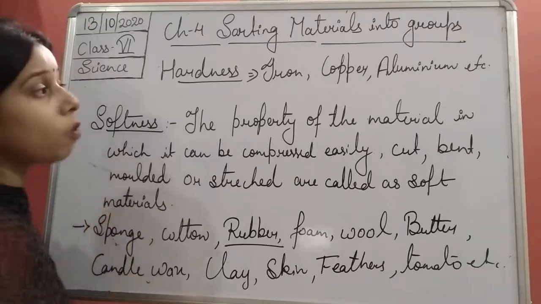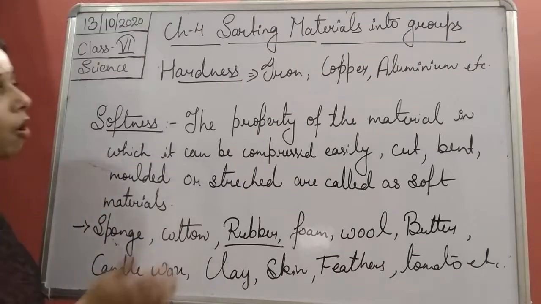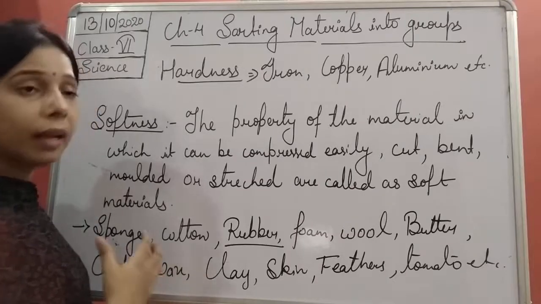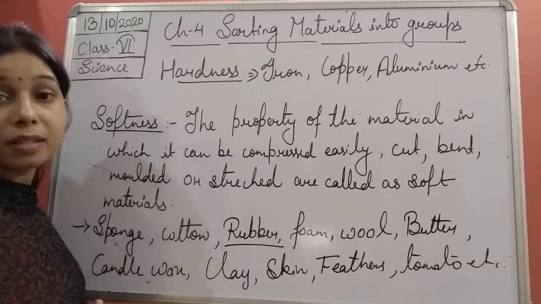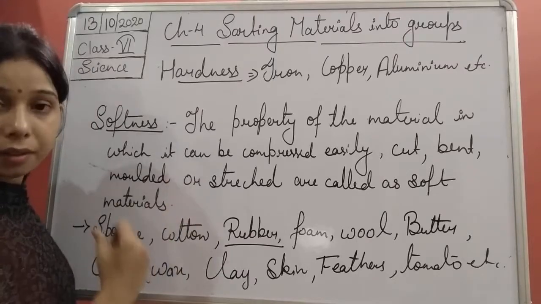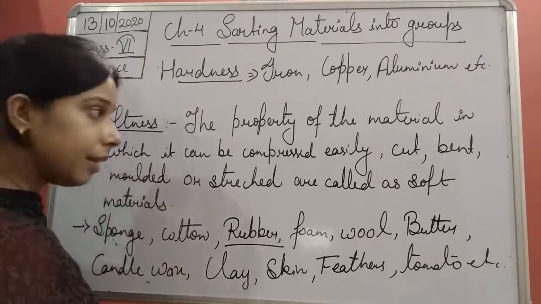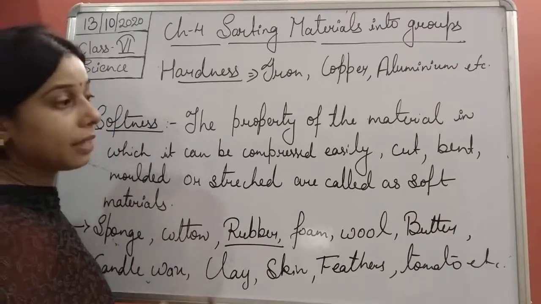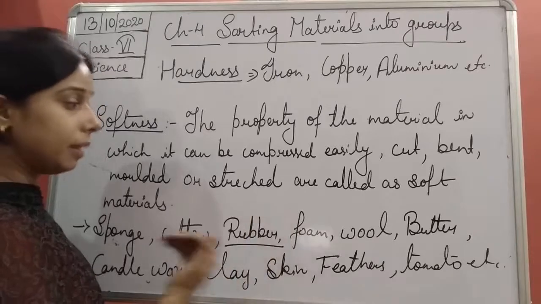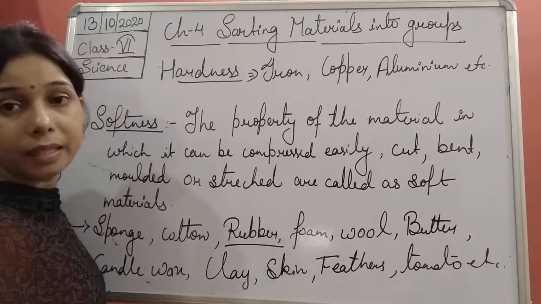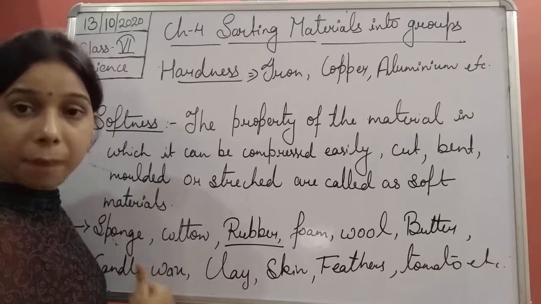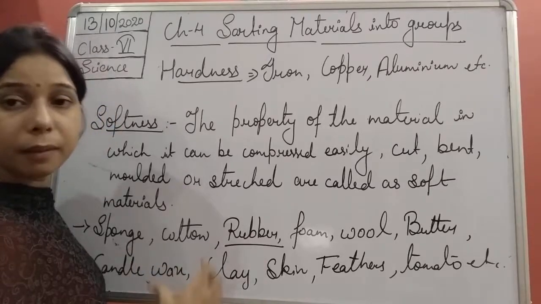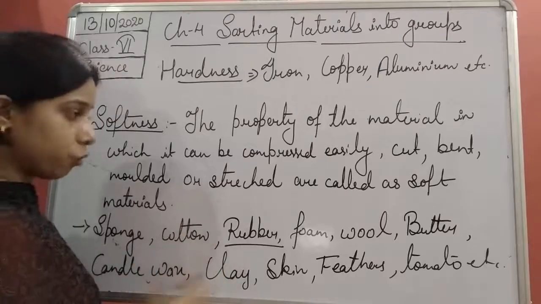If we talk about bricks, iron, stone, copper, aluminium, or any kind of metal, they are very hard. The reason is that they cannot be easily compressed, cut, bent, or stretched. But there are materials which can be easily compressed, cut, bent, molded, or stretched.